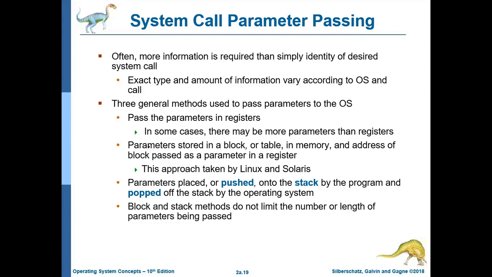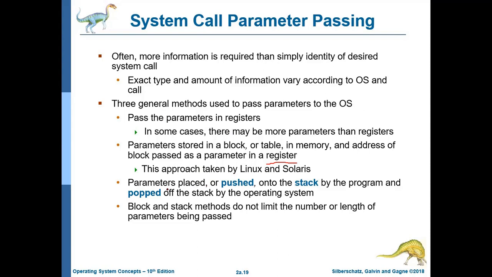Second type is parameters stored in a block or table in memory, and the address of the block passed as a parameter in a register. So you are having so much data, you are going to pass a particular table, but you cannot directly pass the table. You are just passing the address of the table with the help of a register. It's an indirect one. This approach is taken by Linux and Solaris.